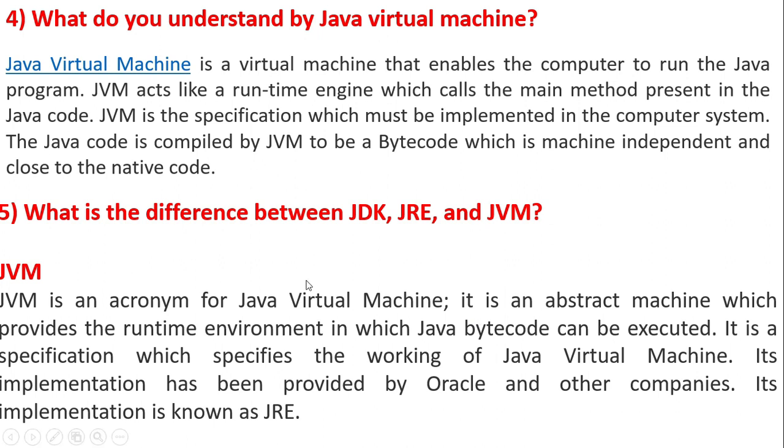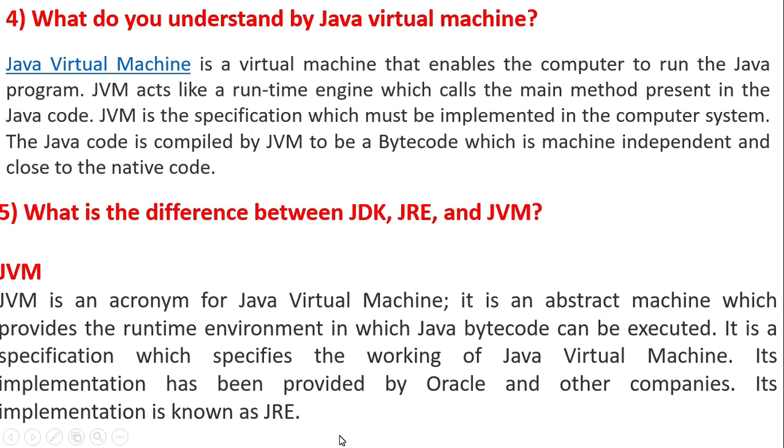So JVM is acronym for Java Virtual Machine. It is an abstract machine which provides the runtime environment in which Java bytecode can be executed. It is a specification which specifies the working of Java Virtual Machine. Its implementation has been provided by Oracle and other companies. Its implementation is known as JRE.